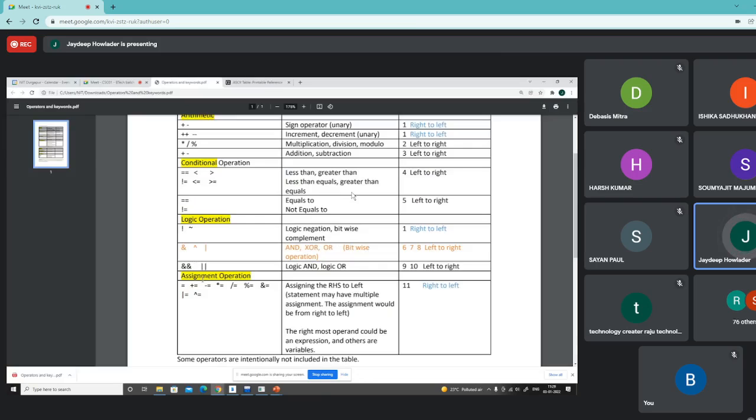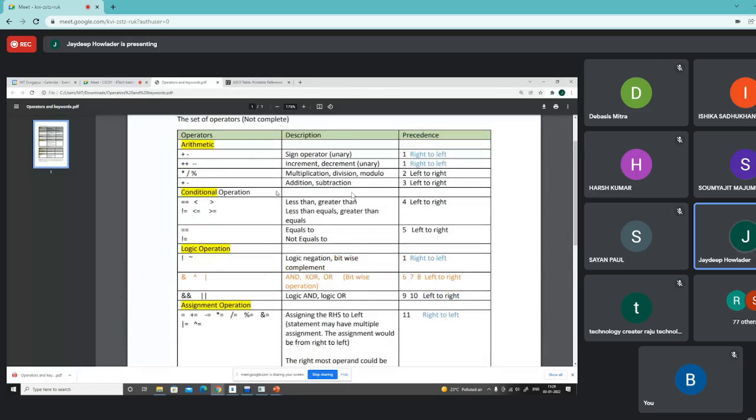And there are other types of assignment operation which include increment and assign, then decrement and assign, etc. So basically the left side column classifies the operations into four categories. Then the middle part gives brief descriptions of the operations. What does the right part say? The right part says that every operation has a particular precedence. So what do we mean by precedence?